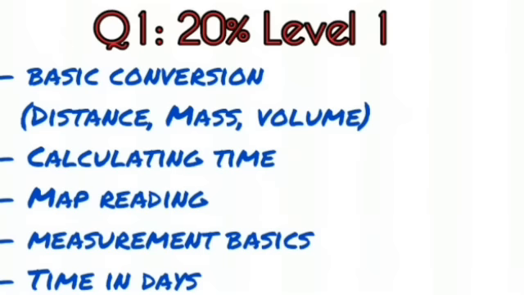So what can be expected out of the 20% level 1 questions in paper 2? These are still the basic mathematical questions, but this time we are focusing more on measurement and maps. So basic conversion of distance, mass, and volume, meaning in terms of distance, how do you move from centimeters to meters to kilometers. In mass, we are moving from grams to kilograms. From volume, we're looking at milliliters to liters. And then we're also looking at calculating times. We are going to do basic map reading, so being able to identify points and places in a map, and then basic measurement, and also time in days.